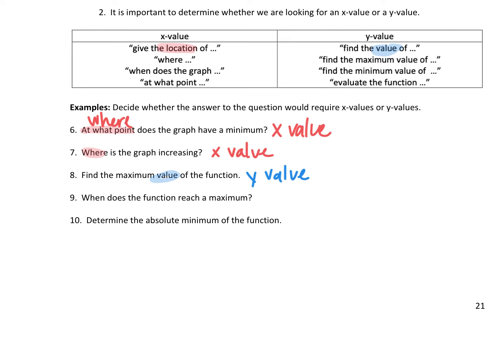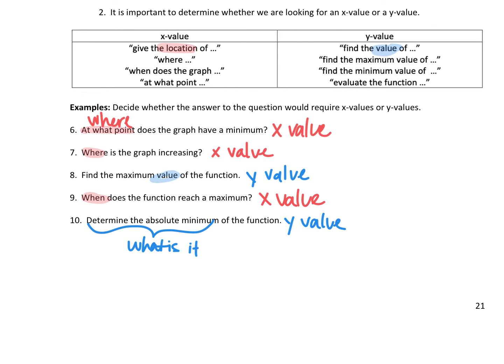When does a function reach a maximum? That'll be like me asking, when does a plane reach 10,000 feet? That's an x value. It reaches 10,000 feet when it's above Texas. So when, again, we're talking about a location, that's an x value. And then determine the absolute minimum. Because I'm actually asking this time, I'm asking for like, what is it? That'd be like me asking, how high is the plane?